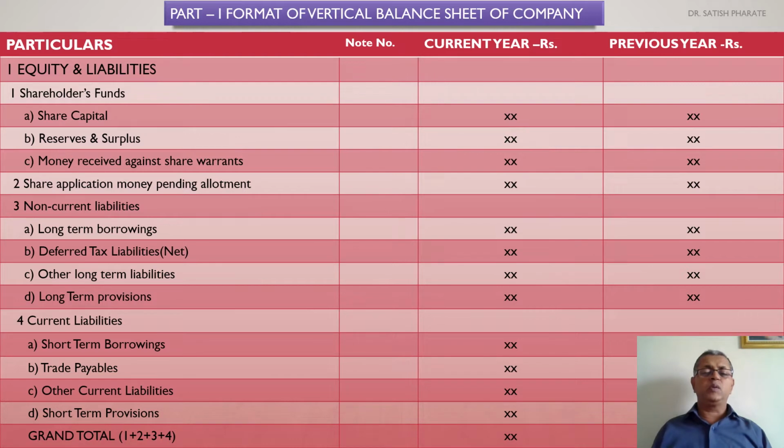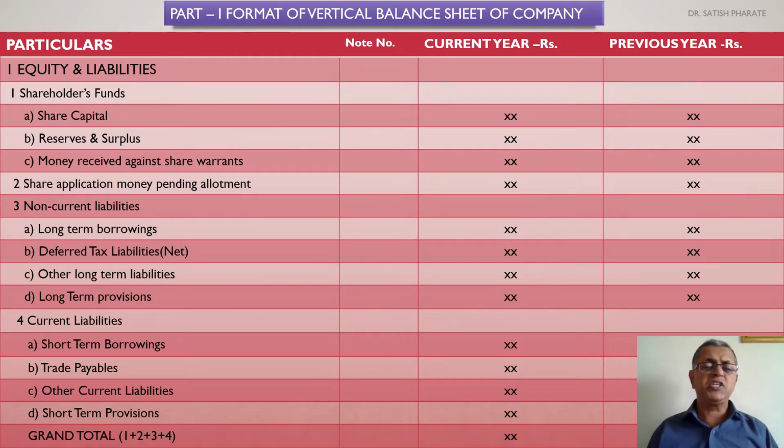That's why reserves and surplus in totality is nothing but flowed back capital of the company, or indirect investment made by the company in the form of accumulated profits. The third one is money received against share warrants. As we have discussed, warrant holders are those persons who do not have share capital, but they have contributed towards their capital. Such an amount is reflected as money received against share warrants.